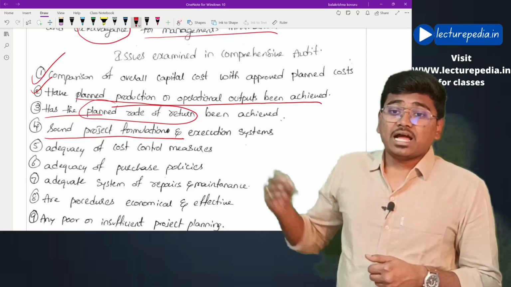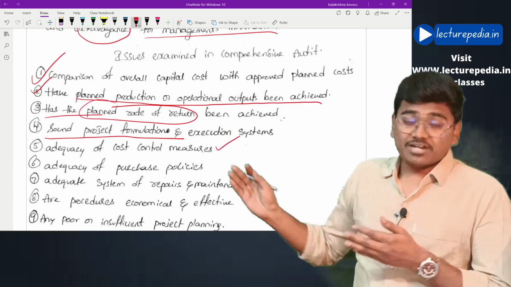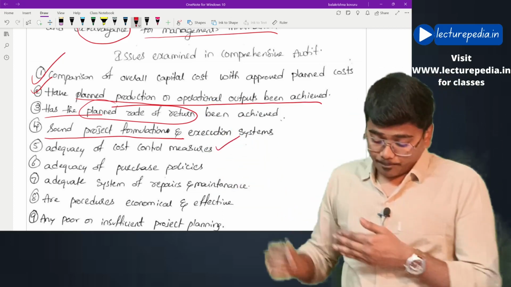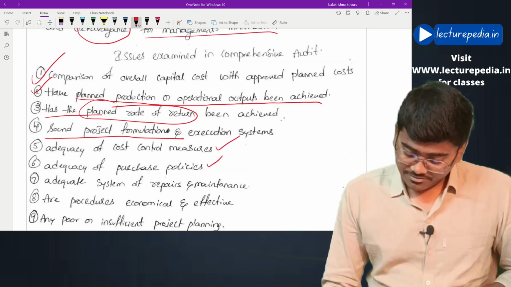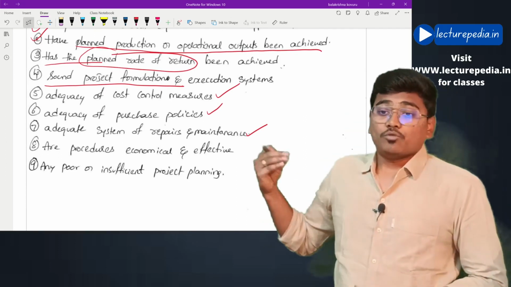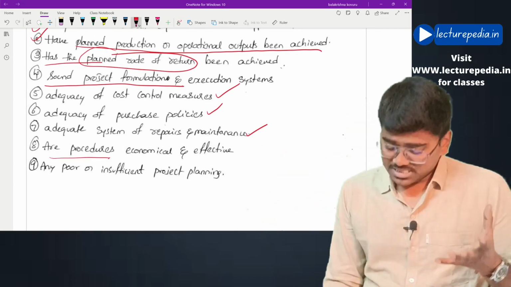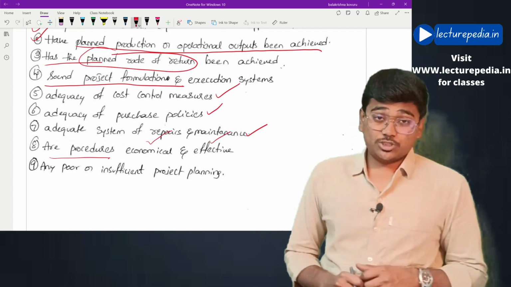He will also check whether sound project formulation and execution systems are present, whether there are adequate cost control measures, whether there are adequate purchase policies in the organization, whether an adequate system of repairs and maintenance is present, and whether procedures followed in the organization are economic and effective.